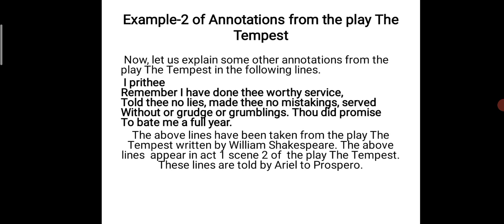Now, let us explain some other annotation from the play The Tempest in the following lines. 'I prithee, remember I have done thee worthy service, told thee no lies, made thee no mistakes, served without grudge or grumblings. Thou didst promise to bate me a full year.' We have to follow the same rules and regulations for every annotation. Here also, the above lines have been taken from the play The Tempest, written by William Shakespeare. First rule. Second rule, the above lines appear in Act 1, Scene 2 of the play The Tempest.